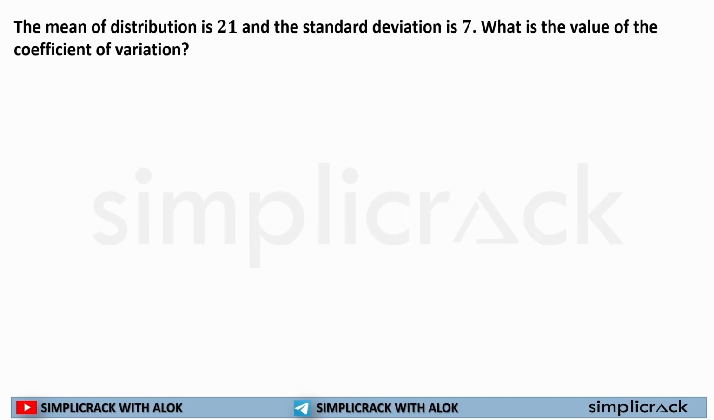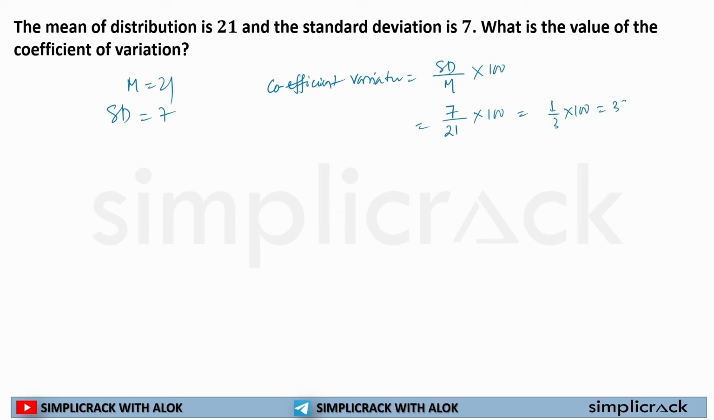Let's check some questions. So the mean of the distribution is 21, and standard deviation is 7. So we know coefficient of variation is equal to standard deviation divided by mean, multiplied by 100. So it will come to standard deviation 7 by mean 21 into 100, which is equal to 1 by 3 into 100, which is equal to 33.33%. This is how we will be calculating coefficient of variation.